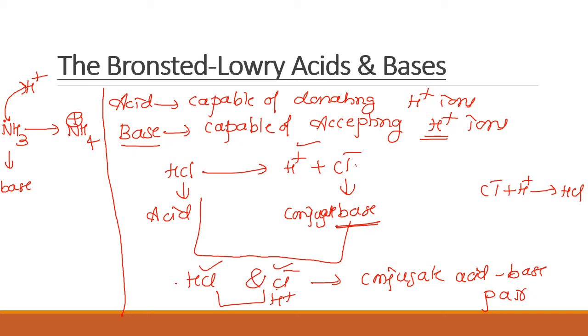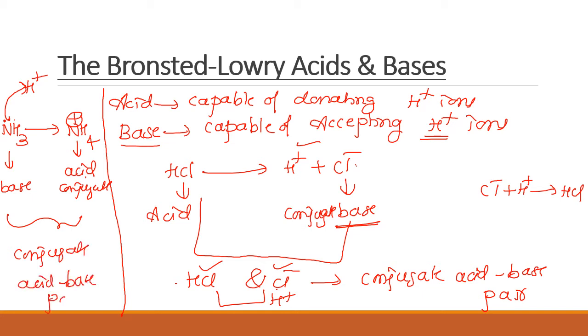Now we can call this NH4 plus ion an acid, that means a Bronsted-Lowry acid, or I can write conjugate acid. What is an acid? An acid is one capable of donating H plus. If NH4 plus donates one H plus, it is automatically converted into NH3. So NH3 and NH4 plus form a conjugate acid-base pair. This theory is very important.